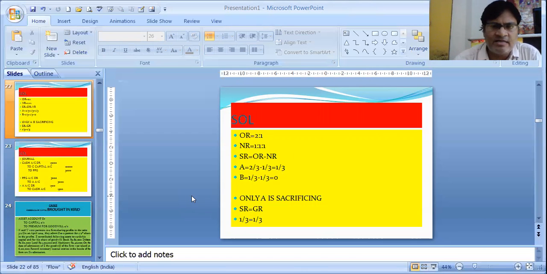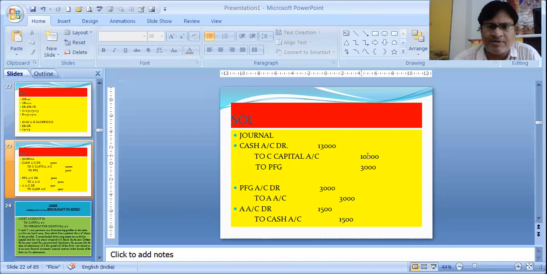Okay. Now the journal entry we will be passing. He brings the capital of 10,000. So cash account debit to capital, 10,000. He also brings premium for goodwill.